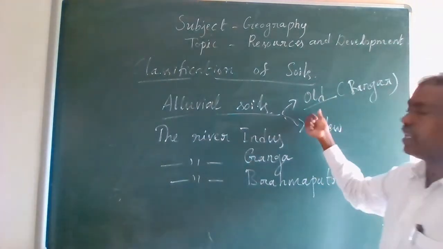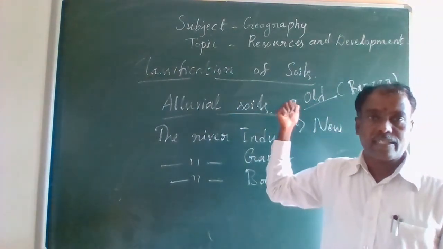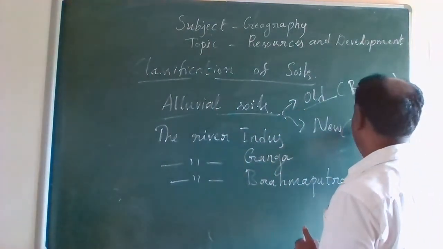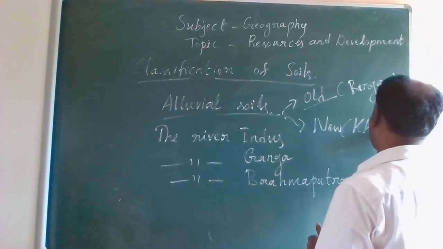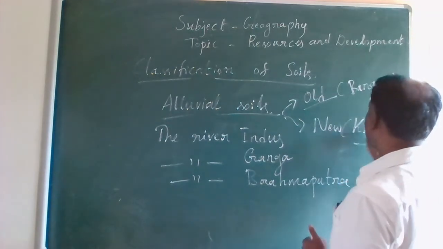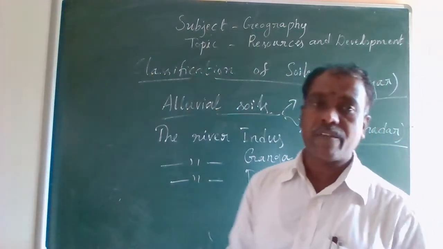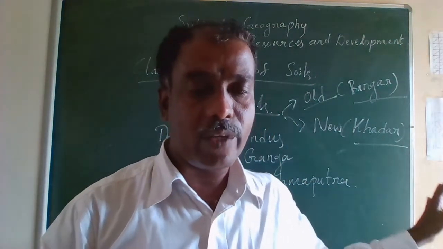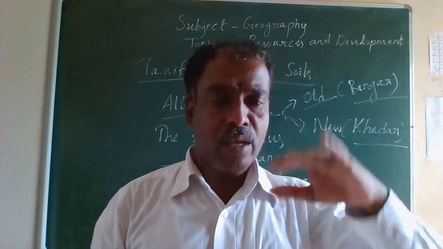The old alluvial soil used to be called Bangar, and the new alluvial soil used to be called Khadar. These are the different names for the old alluvial and the new alluvial. So please keep it in your mind.